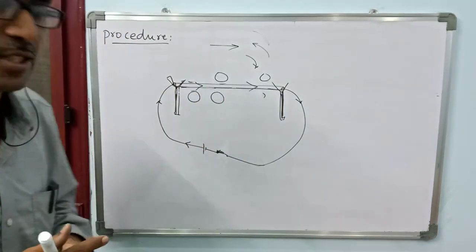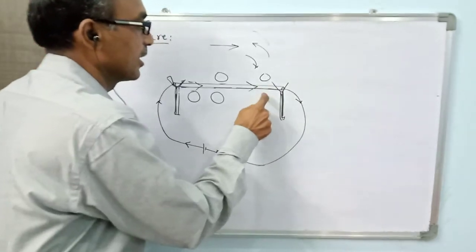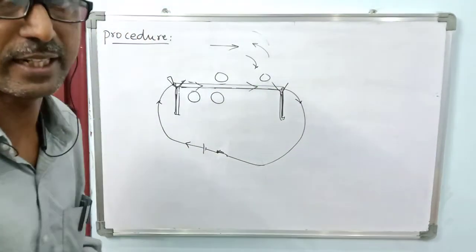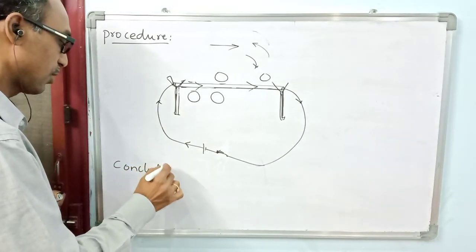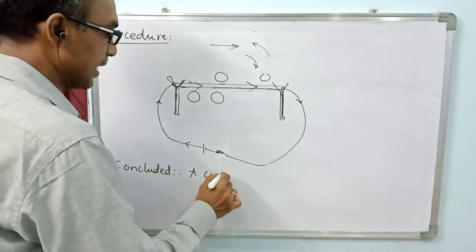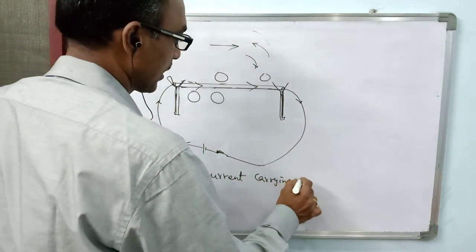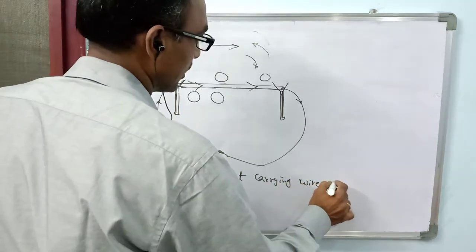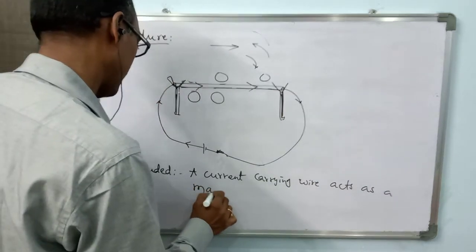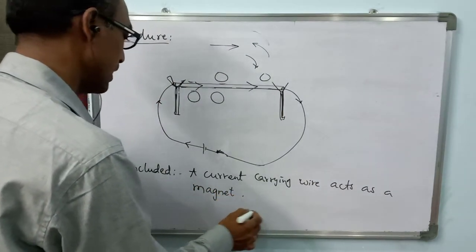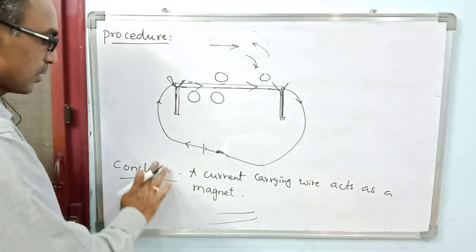So from this it is concluded that this current carrying conductor is acting as a magnet. A current carrying wire or conductor acts as a magnet. So you have to keep it in mind. What is our conclusion?